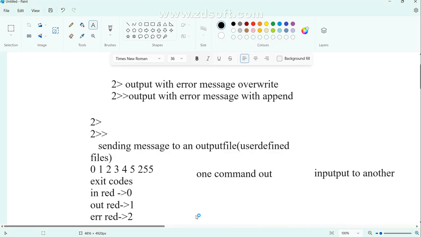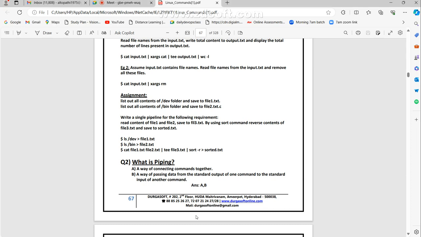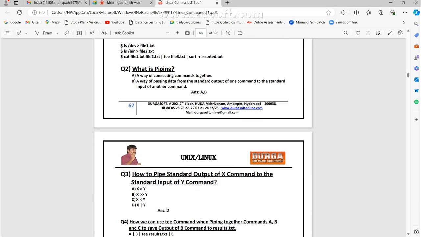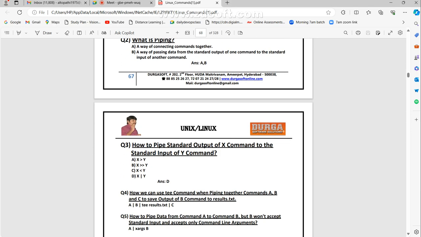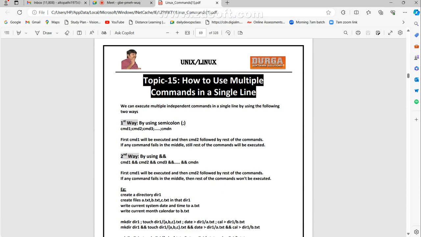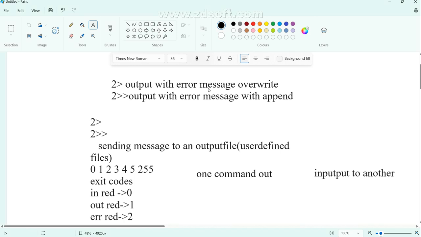Now good to go. What next? See, piping, you know, right? Piping means one command's output, we are giving to another command as an input. Now, how to use multiple commands in a single line. I hope I already explained, right? Multiple commands in a single line. Quickly observe.